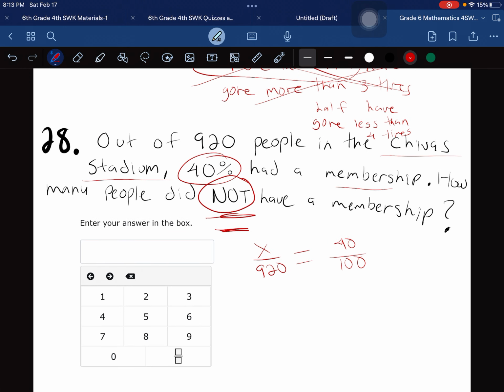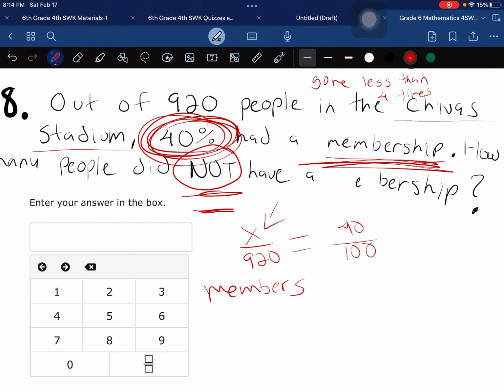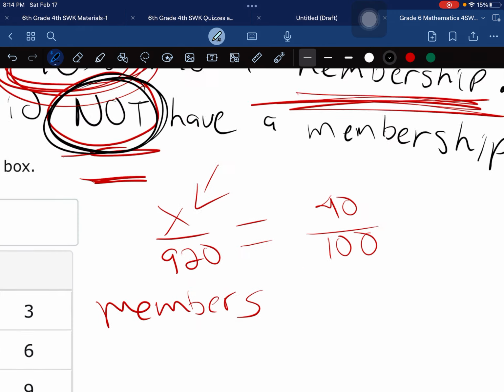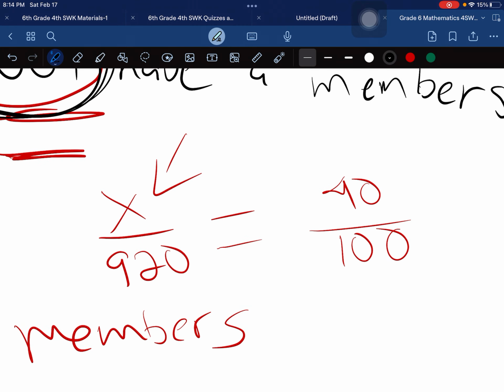Now, what I don't have is the number of people that do have a membership. Because 40% means membership. So the number I get here are the people that are members. So 40% do have a membership. So whatever I get here, they do have a membership. But remember, we want they don't have a membership. So first, let's find how many do. That way we can find how many don't.